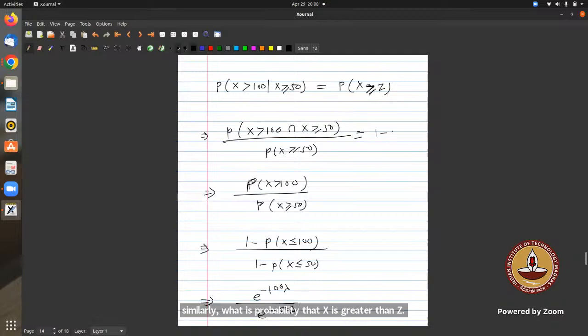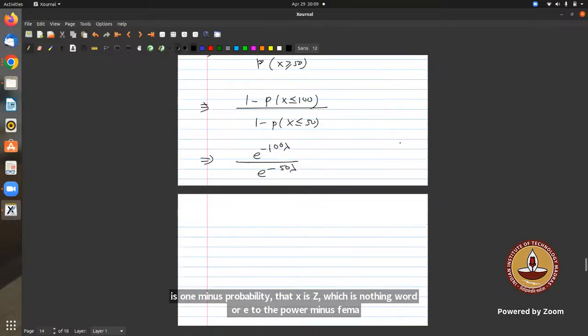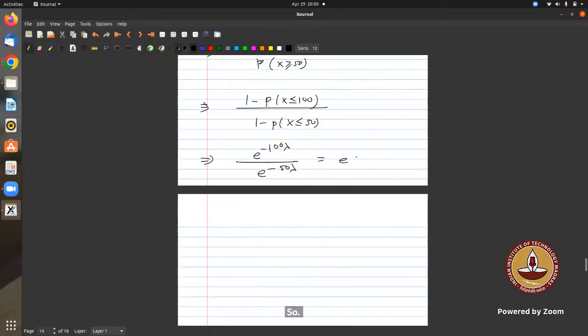Similarly, the probability that X is greater than Z is 1 minus the probability that X is less than Z, which is e to the power minus lambda Z. Can I have this equal to e to the power minus lambda Z? What is this ratio? e to the power minus 50 lambda.